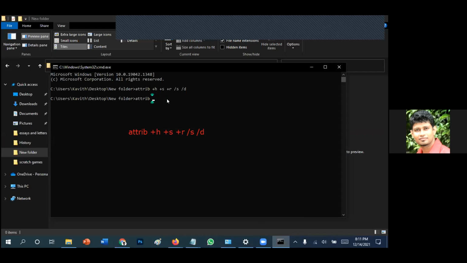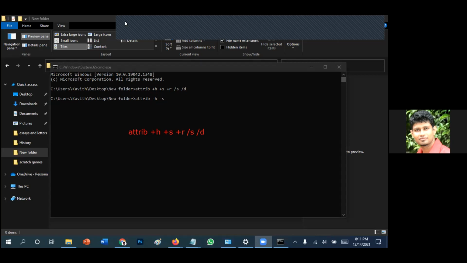How? Write the same command again, but this time minus h, minus s, minus r with /s /d. Then it will reverse that. Plus will hide: plus s, plus h.